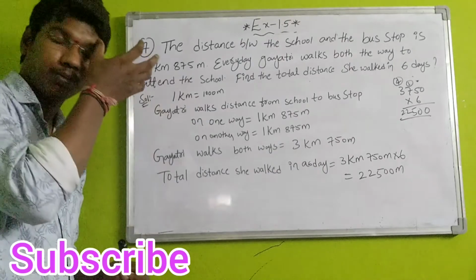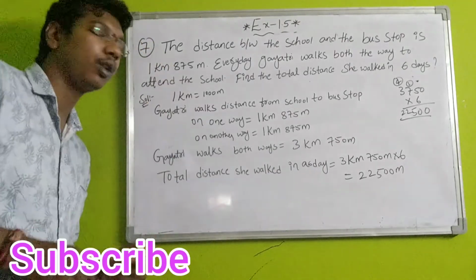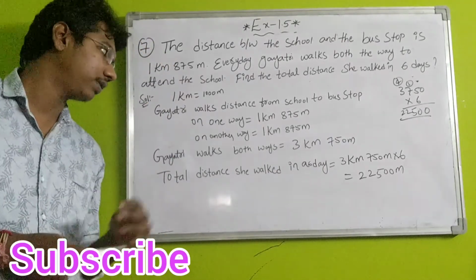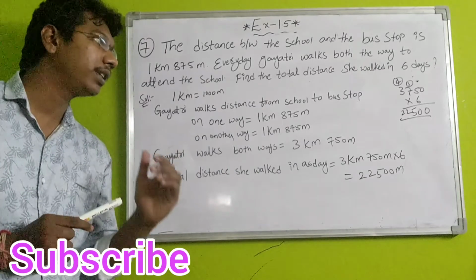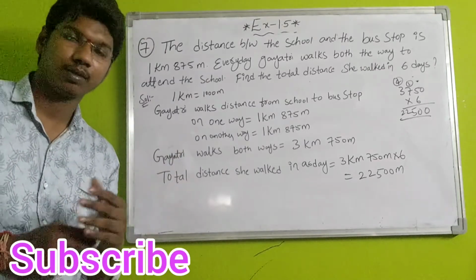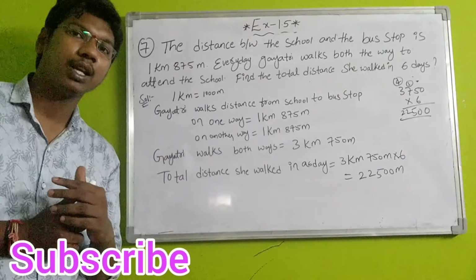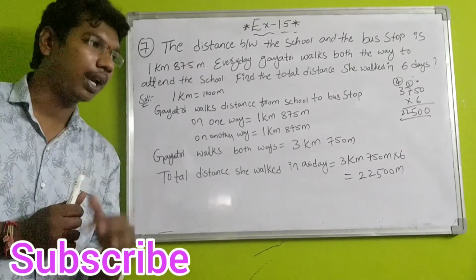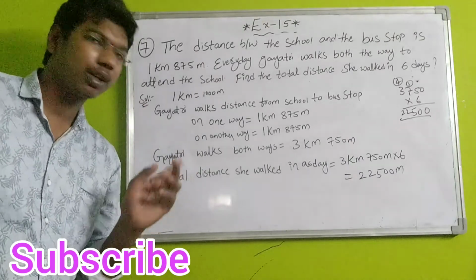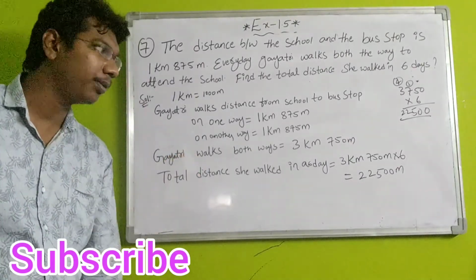Simple, students. First of all, 1 kilometer is equal to 1000 meters. Now Gayatri walks the distance from school to bus stop, that is one way, 1 kilometer 875 meters. Similarly, another way means return. She will come back also. Now therefore another way is 1 kilometer 875 meters.